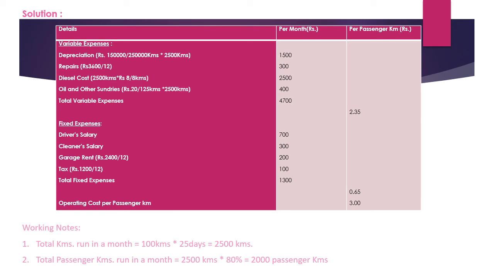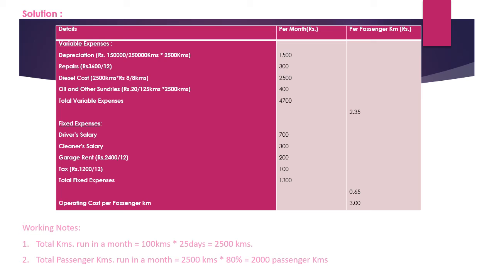Next one is diesel cost. For diesel cost, diesel consumption is given, which is 8 kilometers per liter, and diesel cost is also 8 per liter, and the total kilometers covered by this taxi is 2,500. We will multiply this by rupees 8, because the cost of diesel is 8 per liter, and divide this by 8 kilometers.